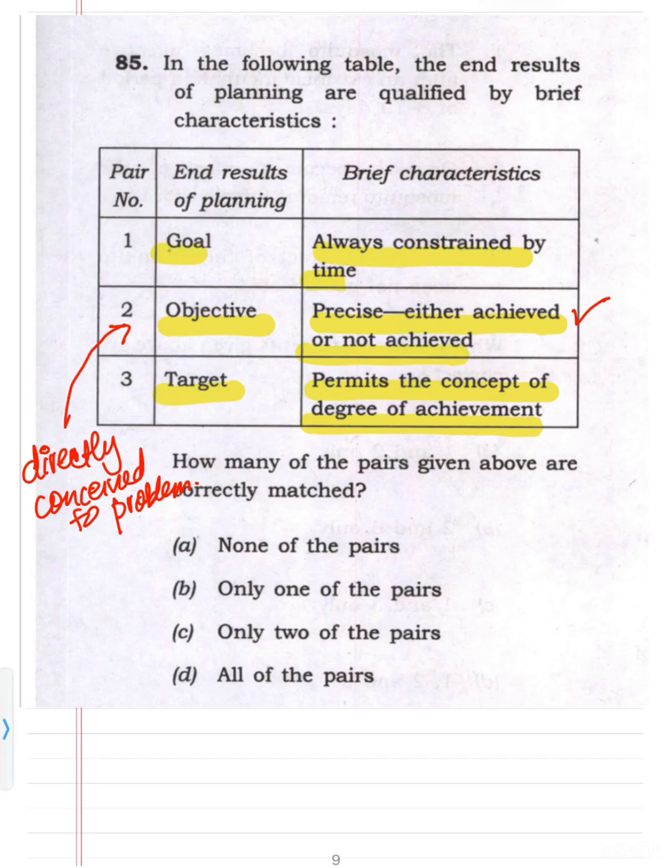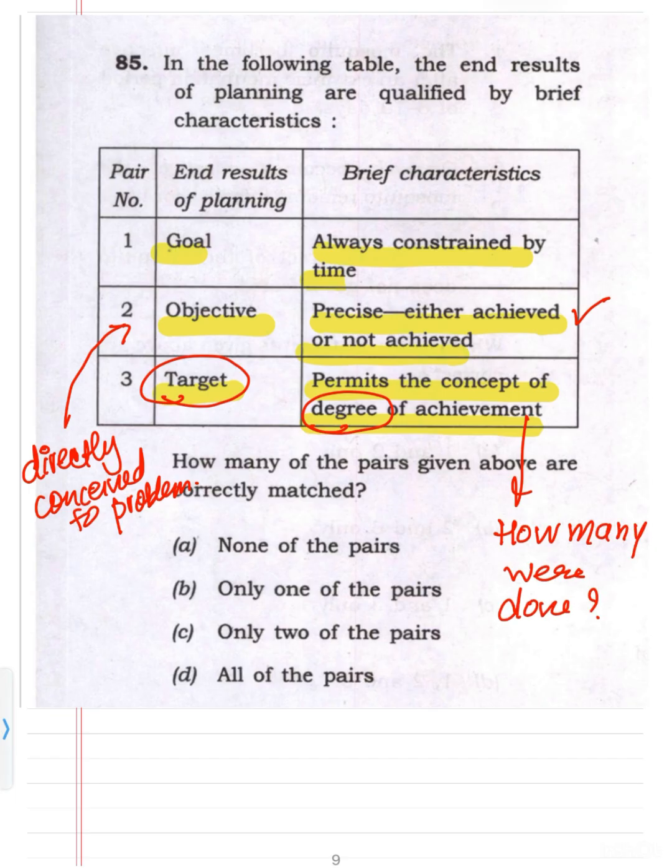It will not be like the vasectomy was performed or not performed, but how many vasectomies were performed. So target gives the concept of degree of achievement, that is how many were done, means how much you have achieved. Objective is whether you achieved or not.